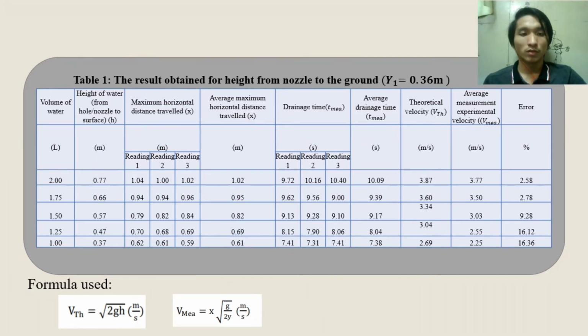For the maximum horizontal distance travel data, we're going to record 3 different readings. We use these 3 readings to calculate the average maximum horizontal distance travel to get more accurate data. Same as the drainage time, we also take 3 different readings and calculate the average drainage time. By that, we can use both data to calculate the theoretical velocity and the average measured experimental velocity. After getting that, we can calculate the percentage error.